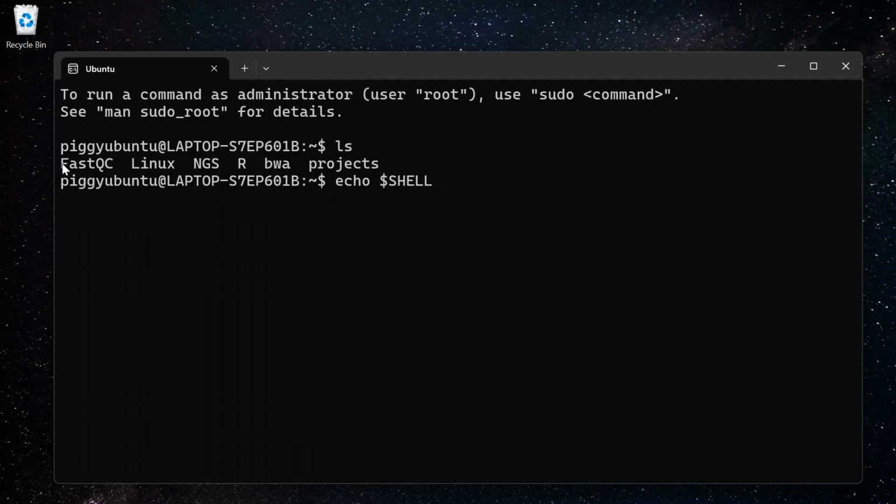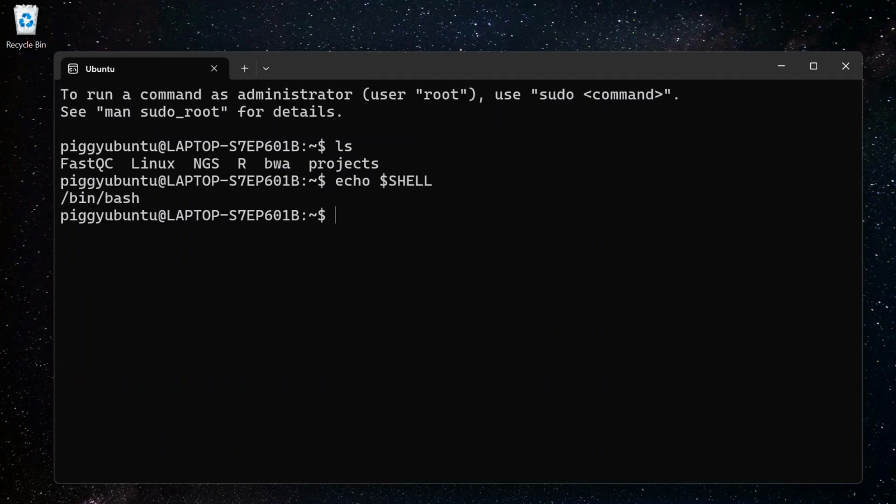For example, these are file names: if I want to open this file, you can see there is a capital F, a small q, and a capital C, so I have to write it exactly like this, otherwise you will get an error. So we are clear that Linux is case sensitive.